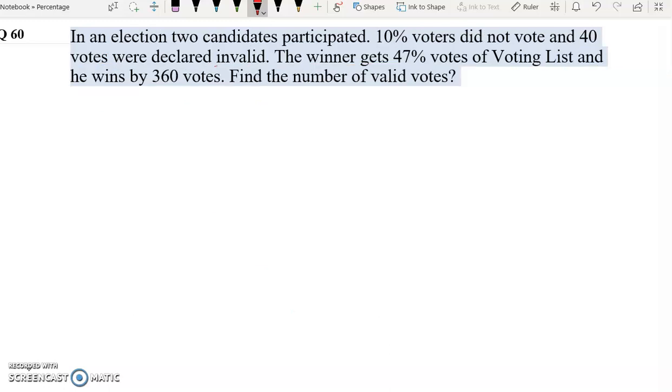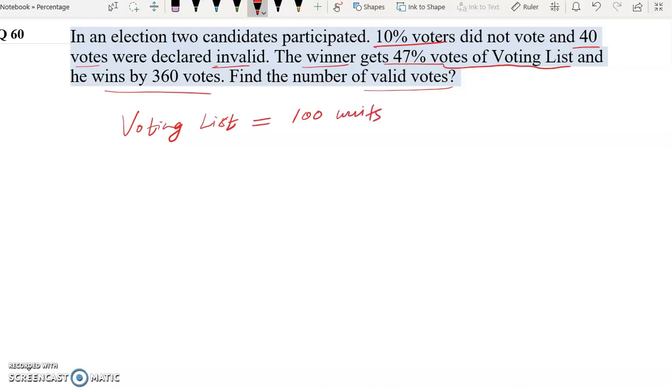Question number 60. In an election, 2 candidates participated. 10% voters did not vote and 40 votes were declared invalid. The winner gets 47% votes of voting list and he wins by 360 votes. Find the number of valid votes. So in this question, let's say the total number of voting list is equal to 100 units.